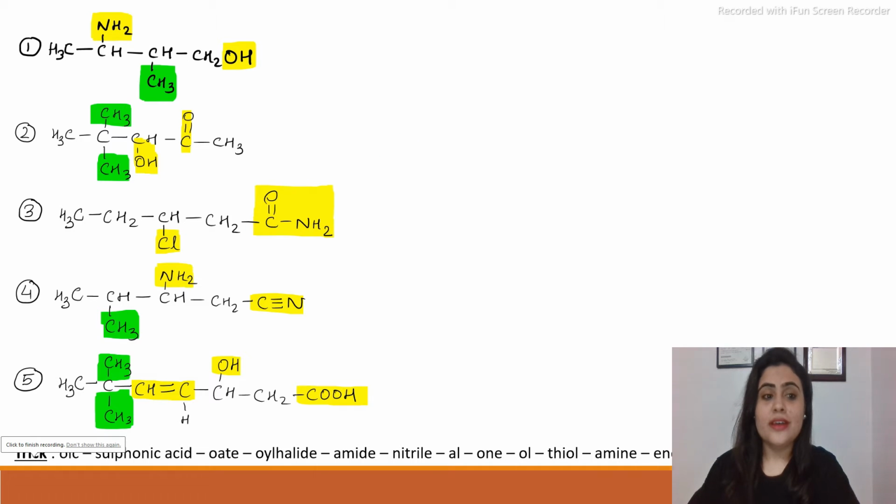Hi everyone. Within these 10 examples, I'm going to clear you the concept regarding IUPAC nomenclature of compounds containing polyfunctional groups. So let us recall the priority table which we had learnt in the previous lectures.